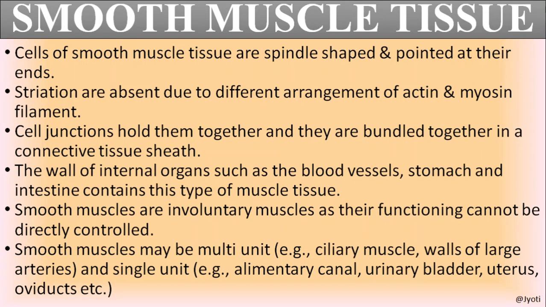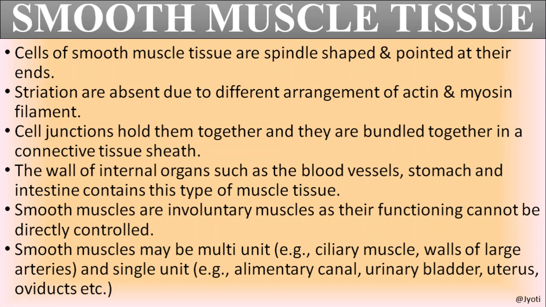Next, let us discuss the second type of muscle tissue, that is smooth muscle tissue. The cells of the smooth muscle tissue are spindle shaped and pointed at their ends. I'll show you the picture so that it will be clear to you. Here the striations, like the light band, dark band, or the thick and thin filaments, are absent. And the cell junctions hold them together.